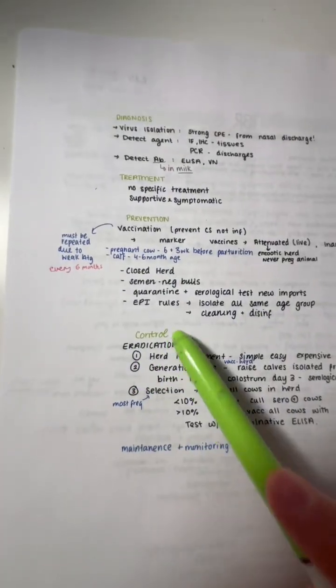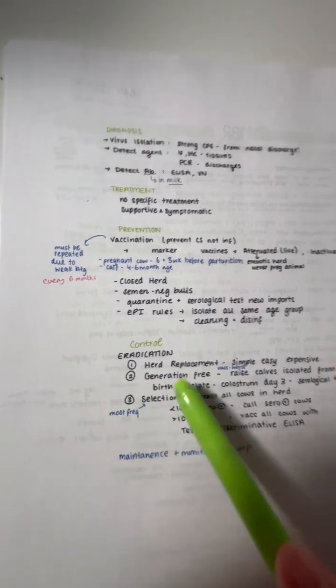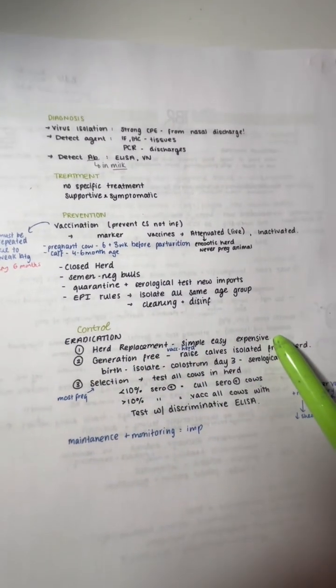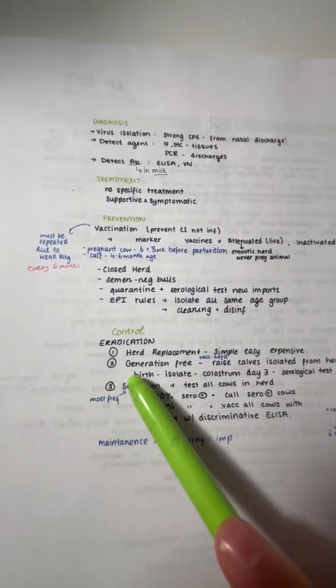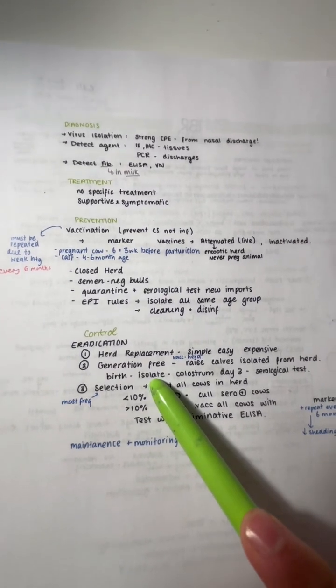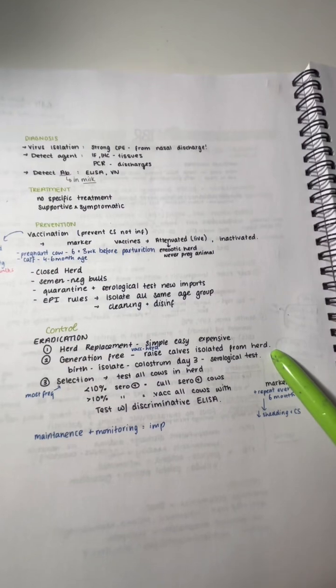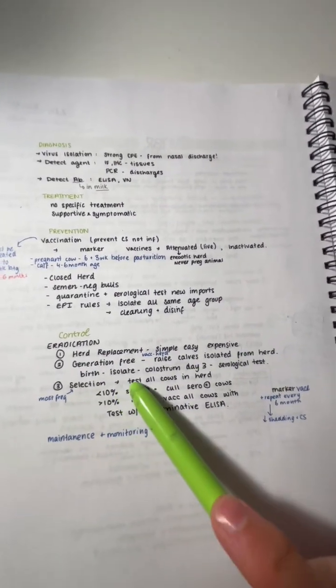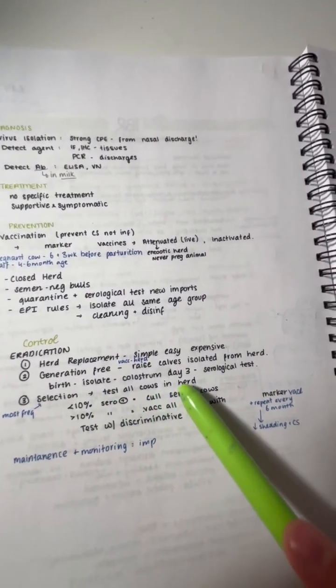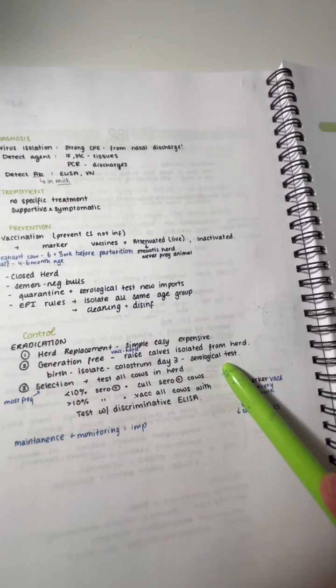To control the virus, you need to do eradication by, number 1, herd replacement. It's simple, easy, but expensive. Number 2 is to have a generation free of the virus. Vaccinate the herd. Raise calves isolated from the herd. So at birth, isolate them, give them colostrum, and then at day 3, do a serological test.